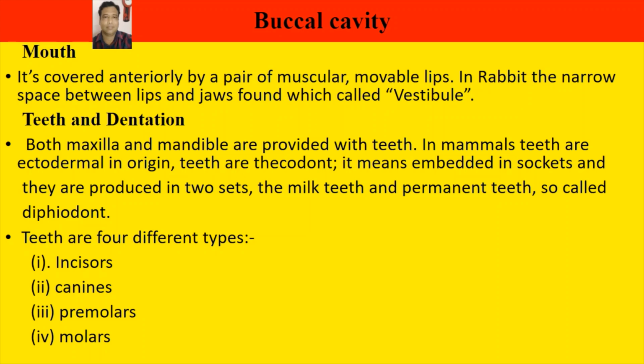In mammals, teeth are ectodermal in origin. Each tooth is thecodont, which means embedded in a socket, and teeth are produced in two sets, the milk teeth and permanent teeth, so they are called diphyodont. Teeth in mammals are also heterodont, which means different types of teeth are found. In mammals, four different types of teeth are found: incisors, canines, premolars and molars.